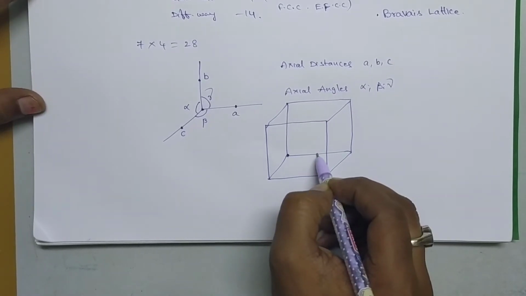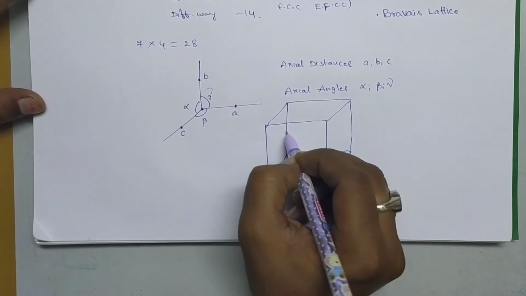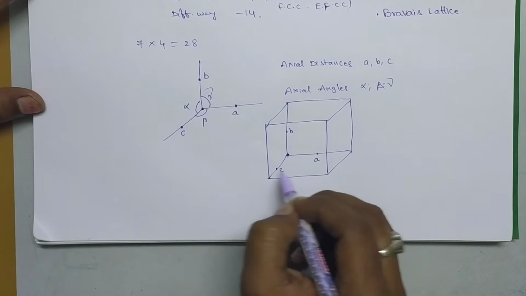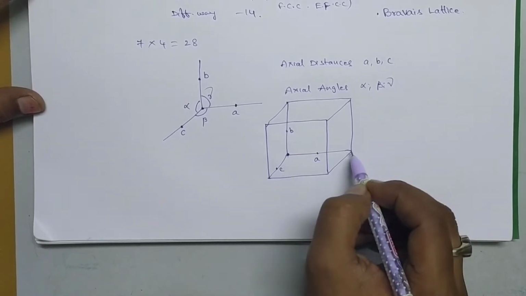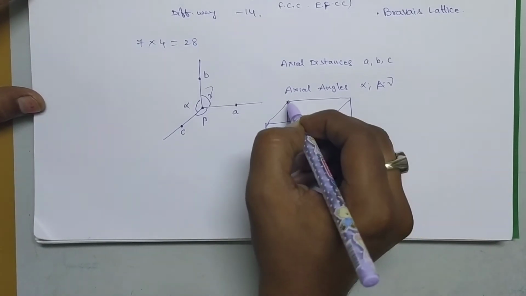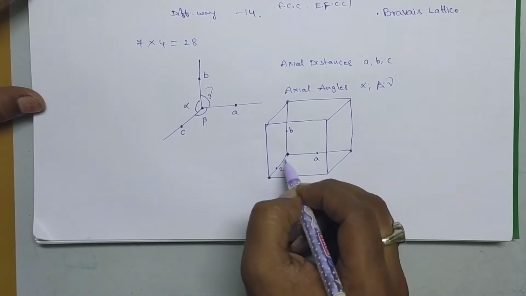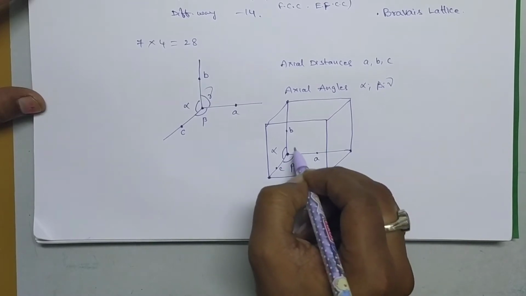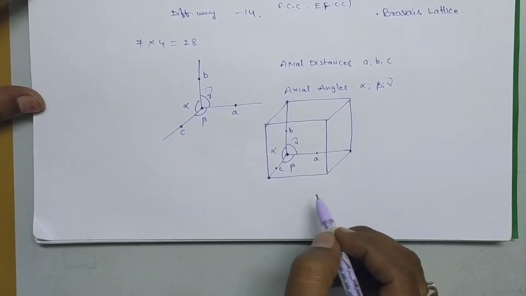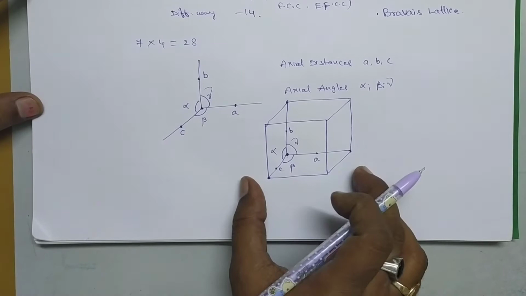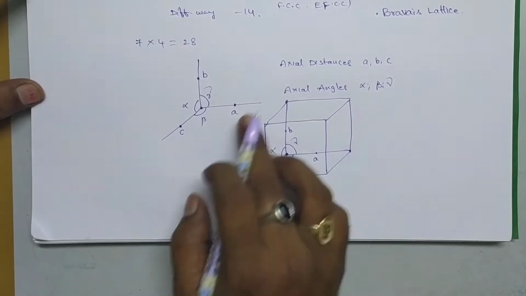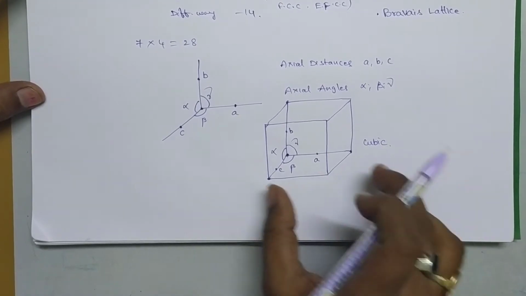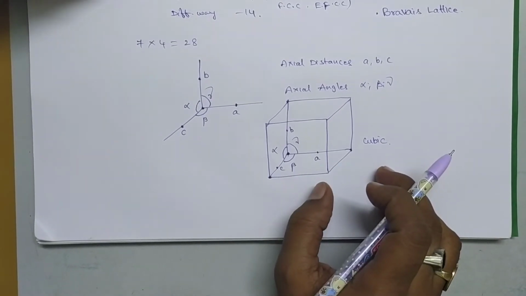This is the coordinate A, here it is B, and let it be C. If the distance is up to here, let it be A, B and C. Now the angle between B and C is alpha, C and A is beta, and A and B is gamma. This is one type of crystal system. Since all sides are equal, this is called the cubic system. In this way we can arrange the 7 types of crystal systems.